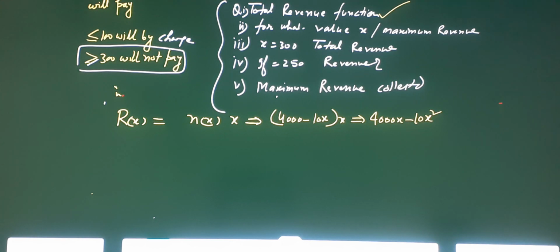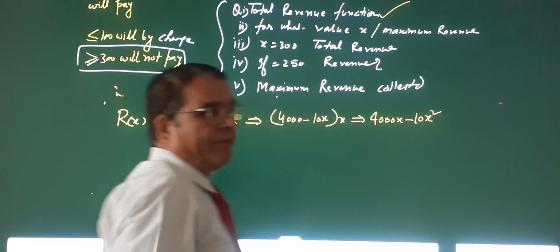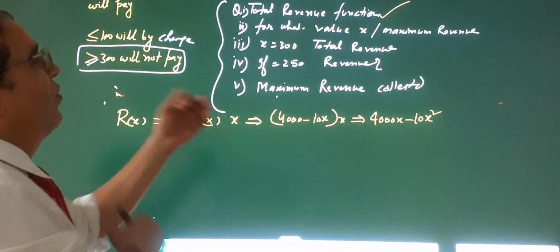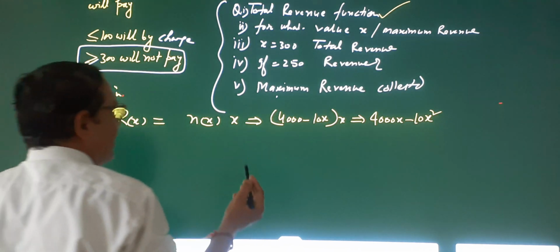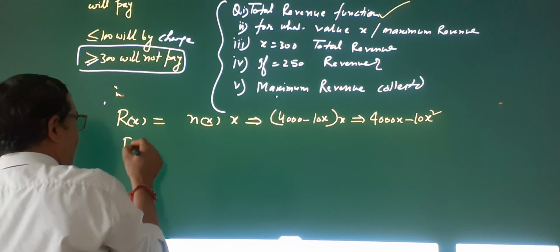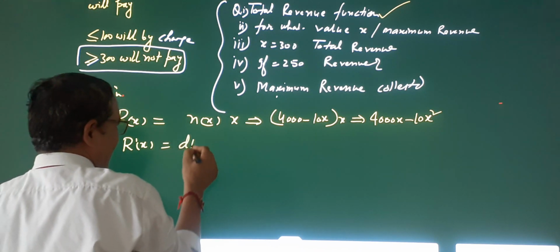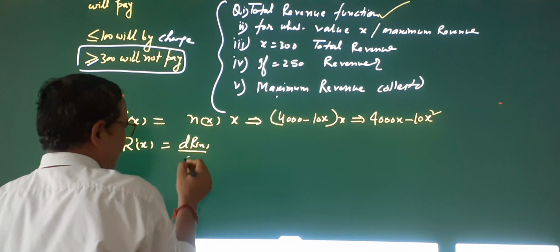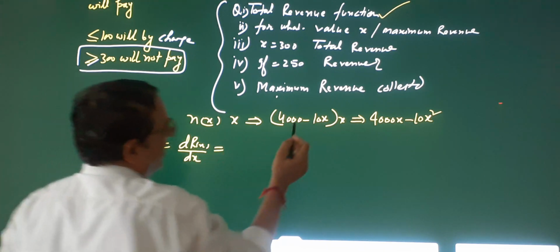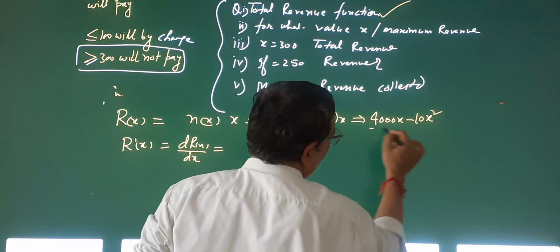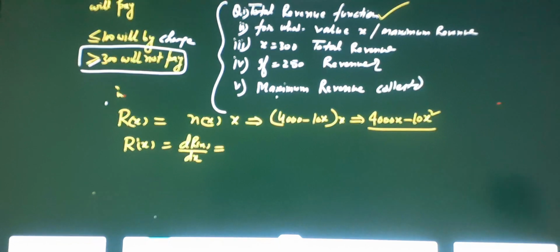Is it clear? Now what is the second part? The second part is asking for what value the revenue is maximum or minimum. That is the complete question; you have to go for the maximum, minimum. What do we do? First step is R dash x, or you can say dR(x)/dx, whichever you like, is equal to what? Differentiate this one. This is the revenue function, so you go for derivation.